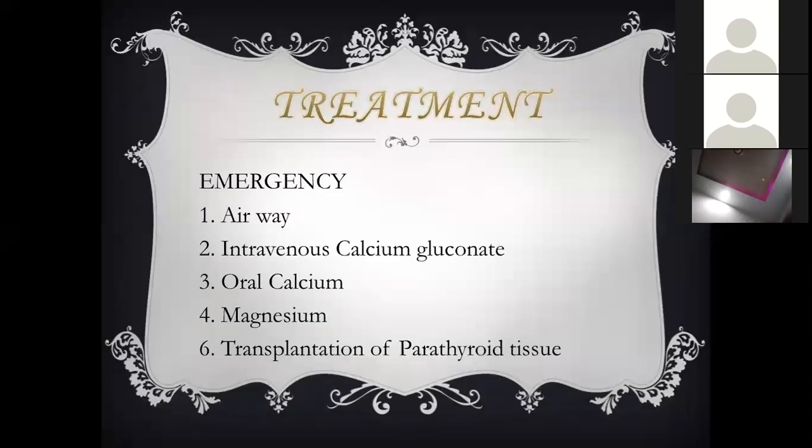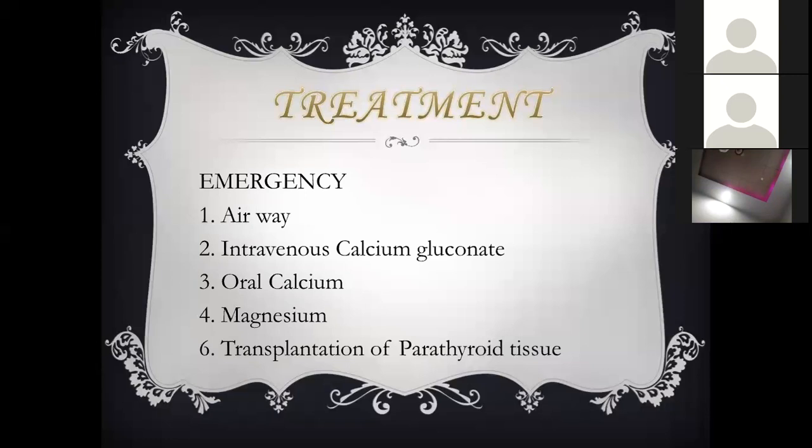Now if you go for the treatment, definitely there are two types of treatment. One is chronic and one is acute. When the patient has tetany, that's called an emergency. So we have to admit the patient, maintain the airway, and give intravenous calcium gluconate 10%.